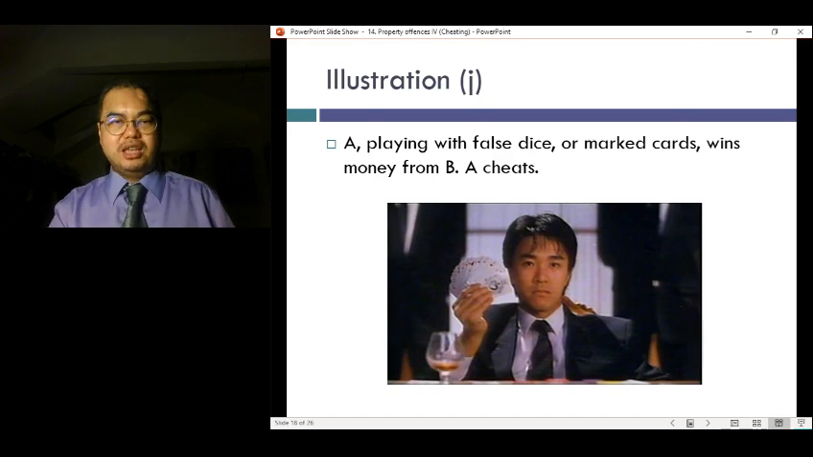And illustration J, right? Here A was playing with false dice or marked cards and he wins money from B, so A has clearly cheated.